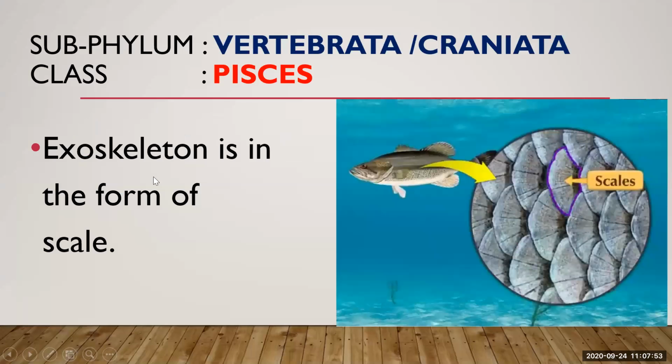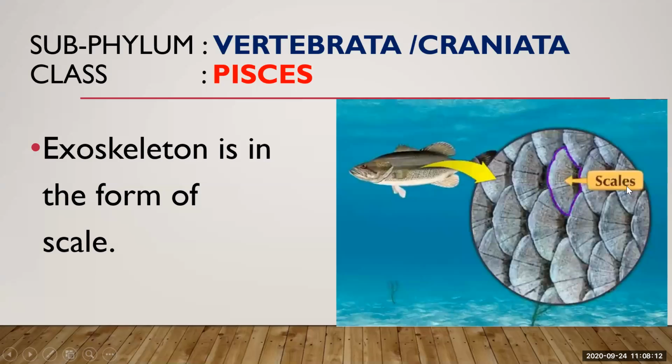Now see the exoskeleton. The exoskeleton is in the form of scales. I told you exo means outer and skeleton means covering. So an outer covering over the skin is present on these fishes, in the form of scales.